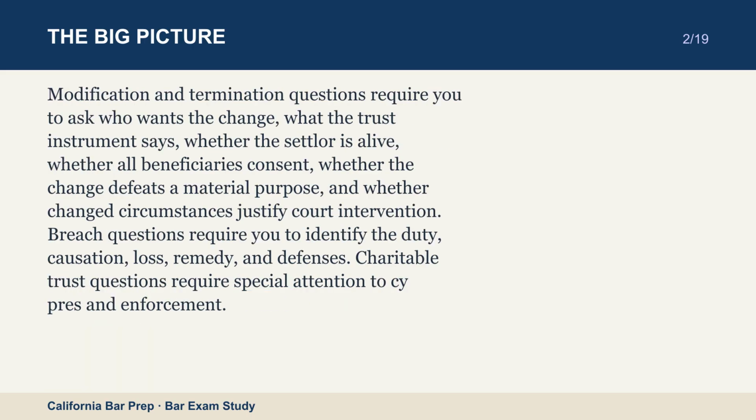Modification and termination questions require you to ask who wants the change, what the trust instrument says, whether the settlor is alive, whether all beneficiaries consent, whether the change defeats a material purpose, and whether changed circumstances justify court intervention. Breach questions require you to identify the duty, causation, loss, remedy, and defenses. Charitable trust questions require special attention to Cy Pres and enforcement.